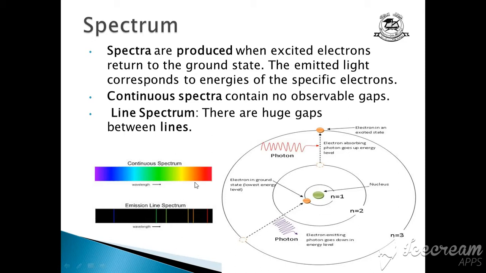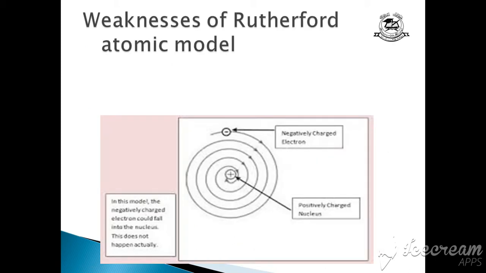Okay, so now you know what continuous and line spectra are, so we can move to the next topic, weaknesses of the Rutherford atomic model. What Rutherford said was that the electron is revolving around the nucleus constantly. Okay, it should lose energy and ultimately fall into the nucleus.